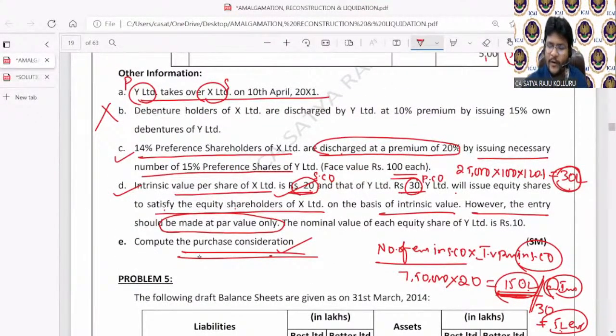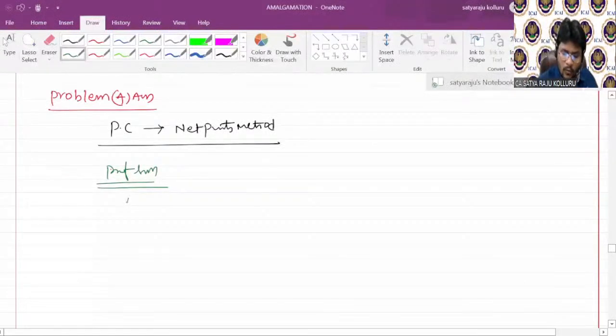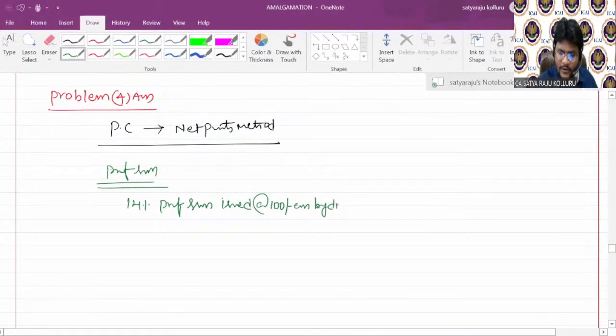Discharged at a premium of 20%, we have 25,000 preference shares, right? 14% preference shares issued at the rate of 100 rupees each, discharging with the premium.